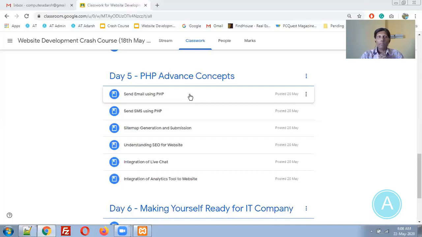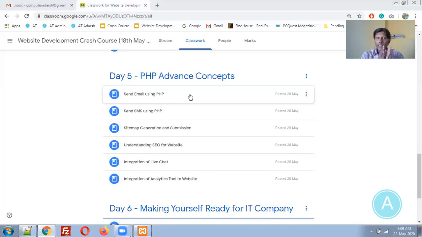So what is a sitemap? Are you aware of the sitemap? Have you heard that word, sitemap? No, sir. Yes or no? No, sir. Okay. Basically, a sitemap is essential for search engines.